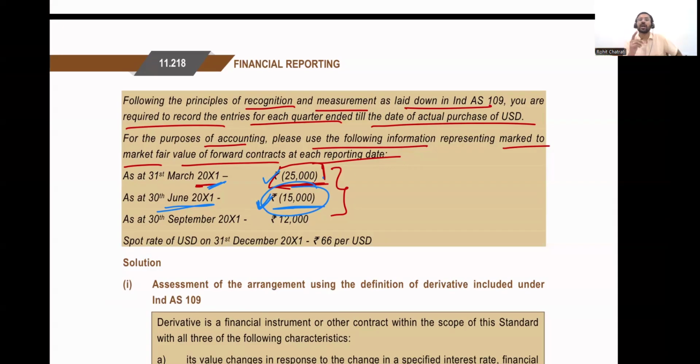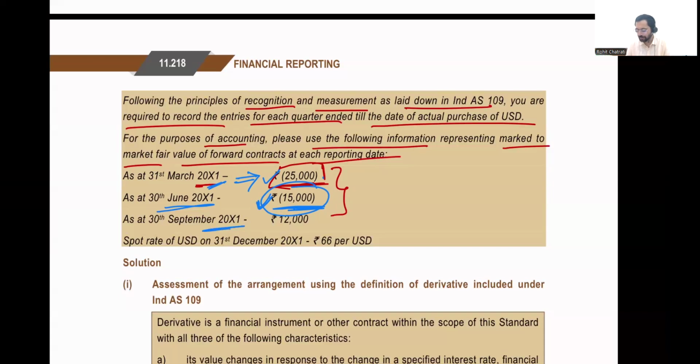Now, if you think of it, are we at a loss? The answer is yes, because I am contractually obligated to purchase at 68. The dollar value is 65.5. Therefore, I'm still at a loss, but I'm better off compared to 31st of March. On 31st of March, I had a higher loss because the dollar value was 65. Now I'm slightly better off, but I'm still at a loss, and therefore the fair value is still negative, and therefore I'm recording a liability in the books of accounts.